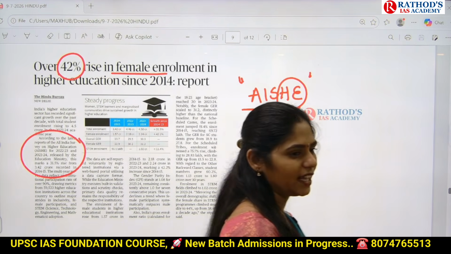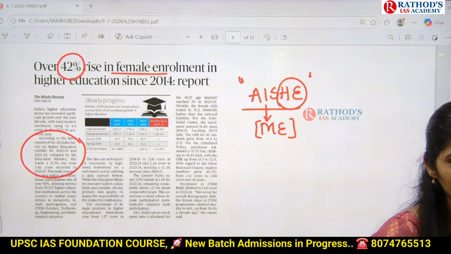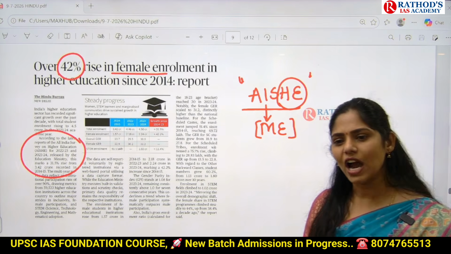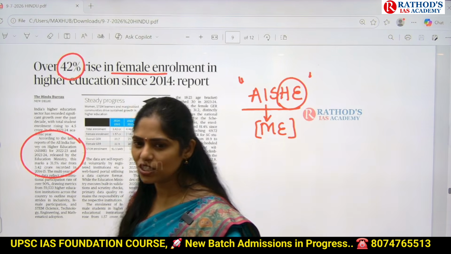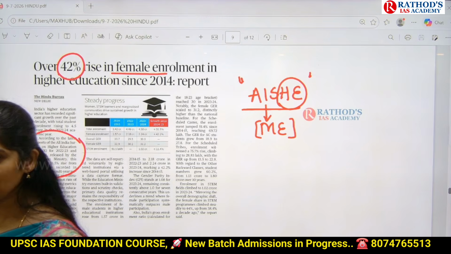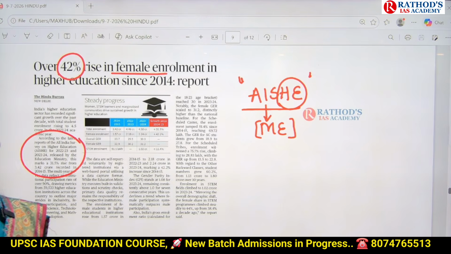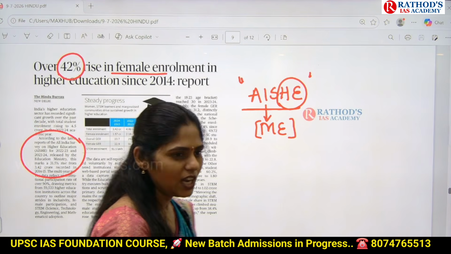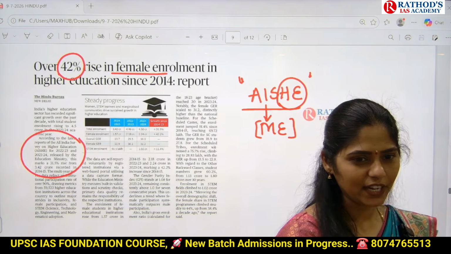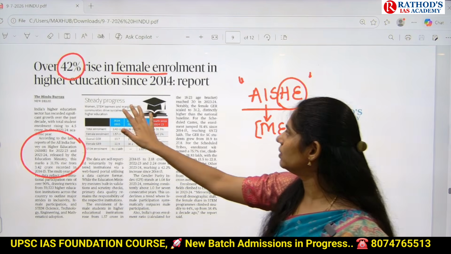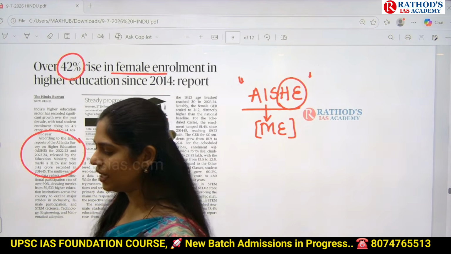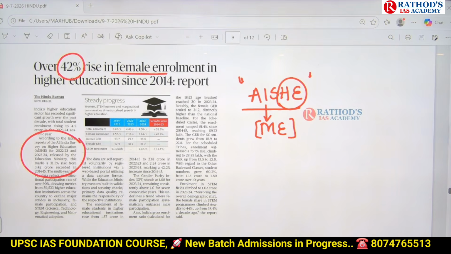So tell me, what is higher education? After intermediate, we do graduation. After graduation, post graduation, and even doctorate courses. All this comes under higher education. Now this article is talking about higher education, where there is increased women enrollment. Tell me guys, why is there increased female enrollment in higher education? What do you think?